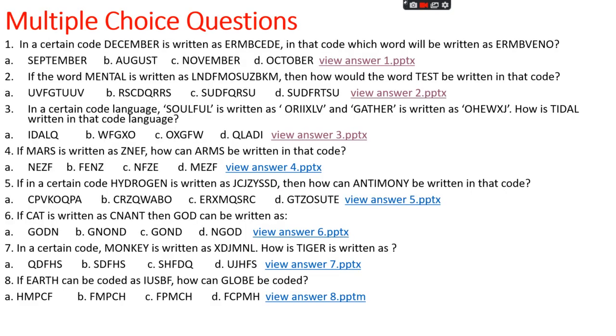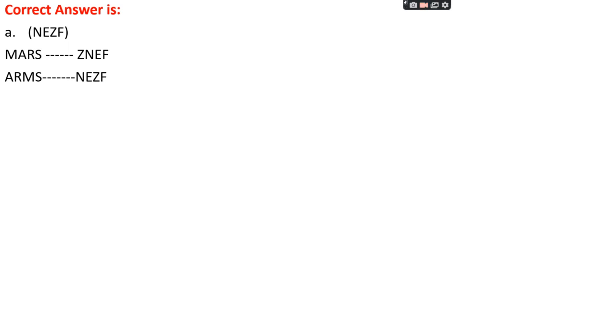Okay. Question number 4. If Mars is written as ZNEF, how can arms be written in that code? Option A, NEZF. Option B, FENZ. Option C, NFZE. Option D, MEZF. The right answer is option A, that is NEZF.